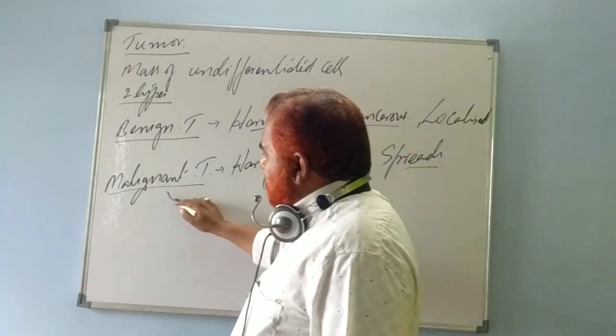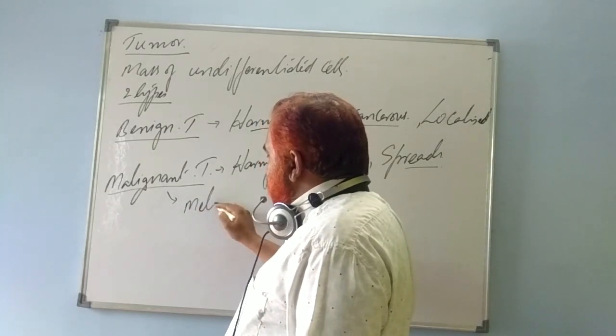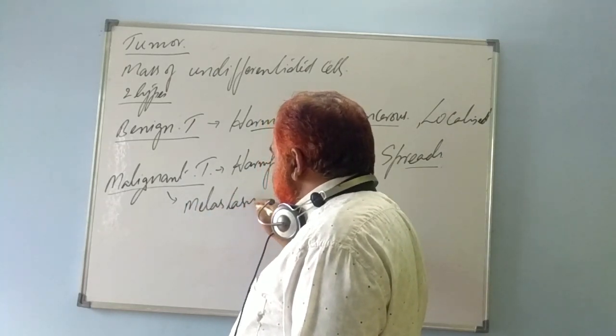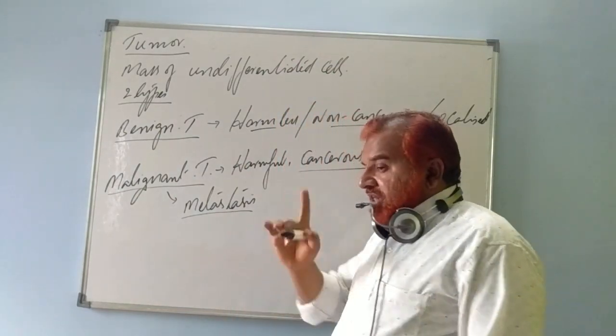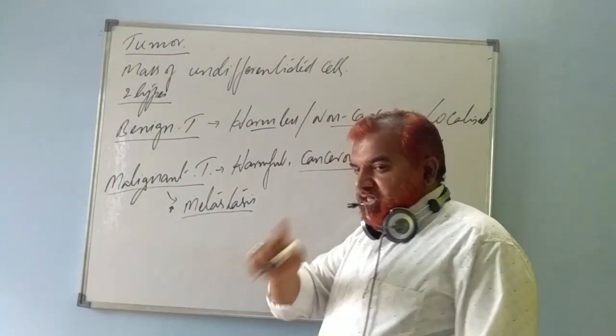A malignant tumor has a property known as metastasis. It can be asked for one mark. What is metastasis?